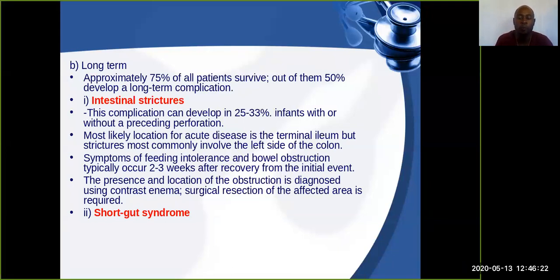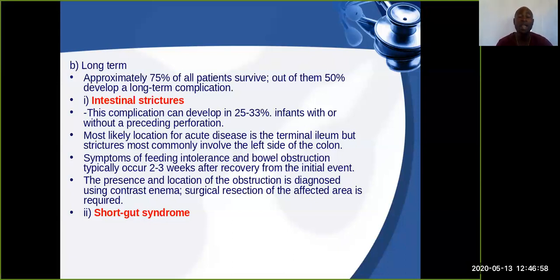Most in infants with or without a preceding what? Preceding perforation. The most likely location of acute disease is the terminal ileum, but most of the strictures here involve the left side of the colon. Symptoms of feeding intolerance and bowel obstruction may be present, but these usually occur 2 to 3 weeks after recovery from the initial event, of the what? The surgical procedure.